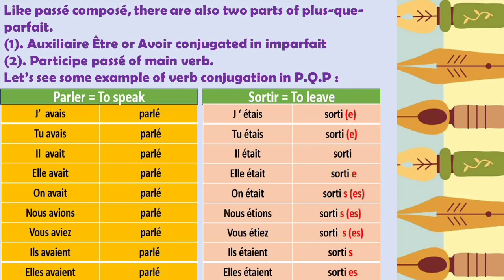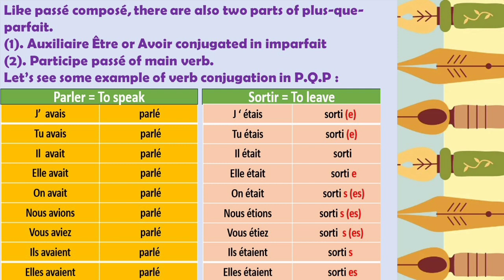Now, the second example of the verb sortir, which means to leave, and this verb comes under the advent group. And those verbs which come under advent group, we use auxiliary être for that. So here the conjugation of sortir verb in Plus-que-parfait will be j'étais sorti, tu étais sorti, il était sorti, elle était sortie, on était sorti, nous étions sortis, vous étiez sortis, ils étaient sortis, elles étaient sorties.